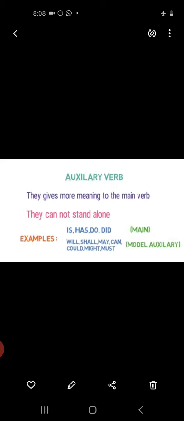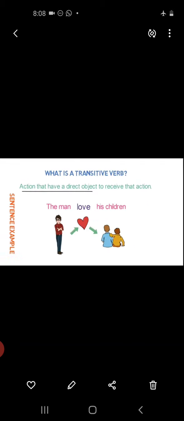Now, auxiliary verbs. Verbs which are used along with other verbs to form the different tenses are called auxiliary or helping verbs. The main auxiliary verbs are the different forms of be, do and have, and will or shall.